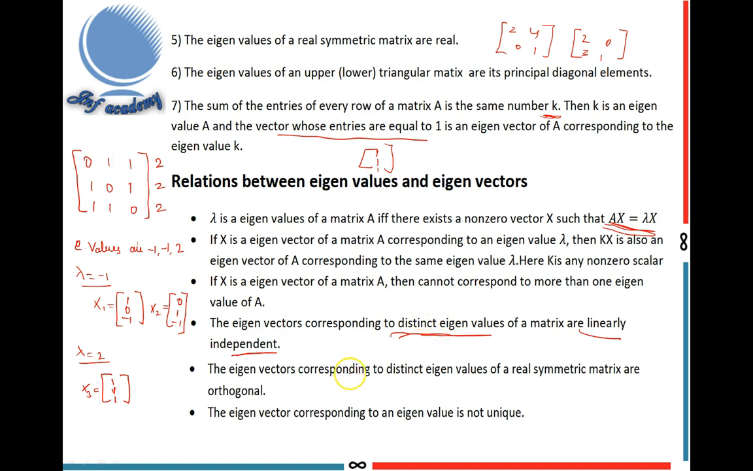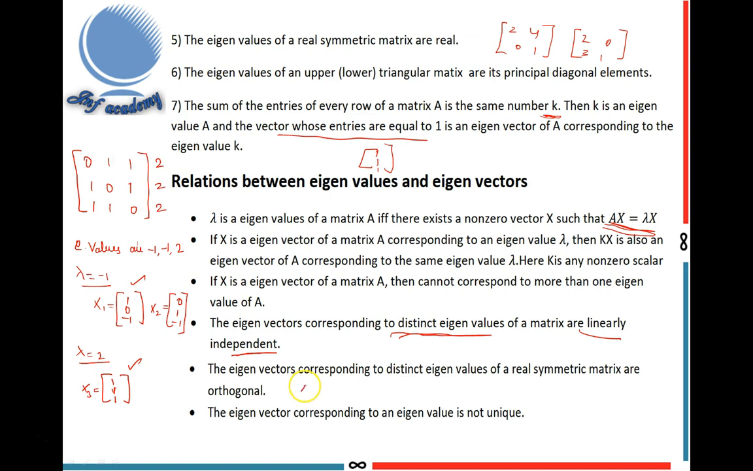Next, the eigenvectors corresponding to distinct eigenvalues of a real symmetric matrix are orthogonal. Let us verify this relation in this problem. This problem has a real symmetric matrix, so take the eigenvectors corresponding to distinct eigenvalues. The eigenvalues minus 1 and 2 are distinct, so we take these eigenvectors. These two eigenvectors are orthogonal.